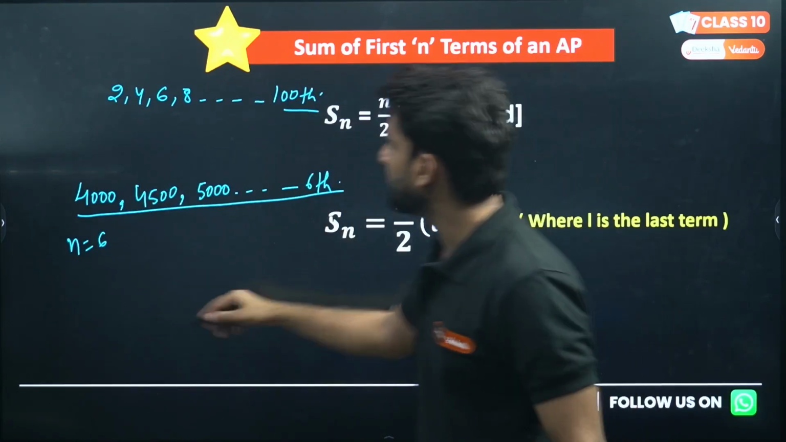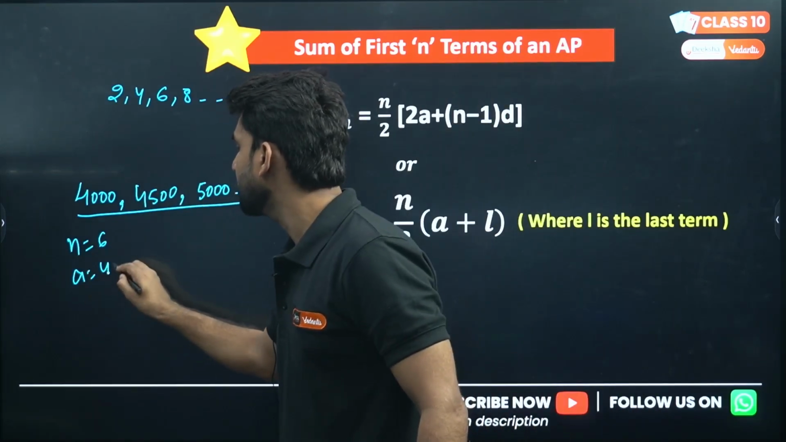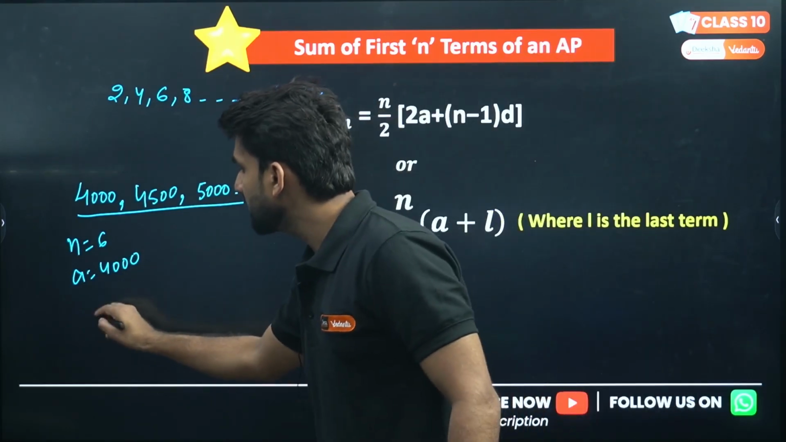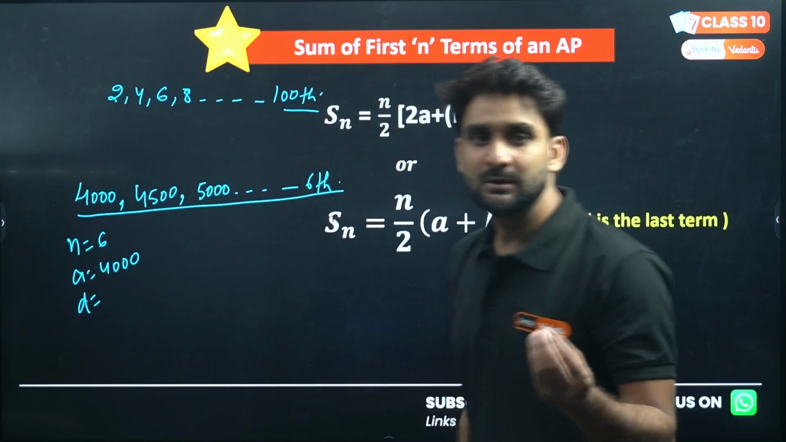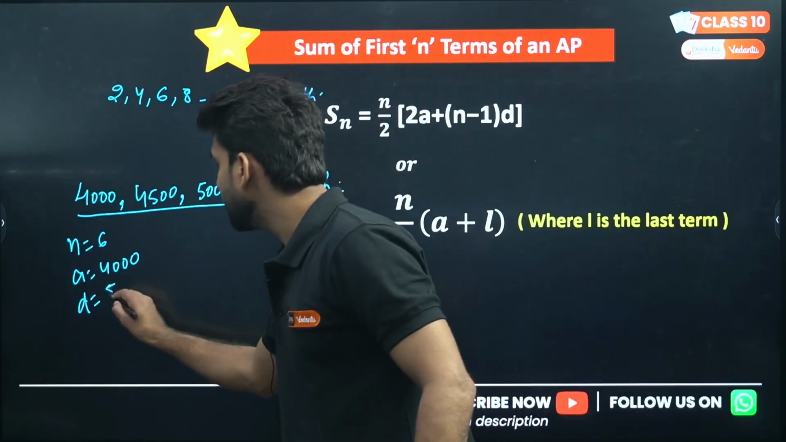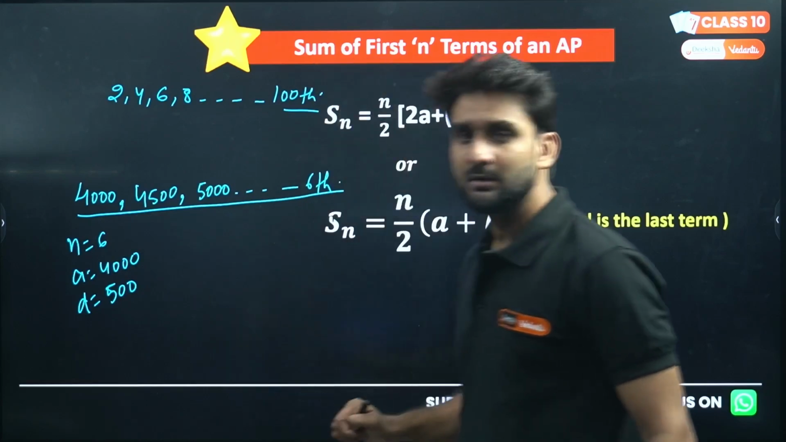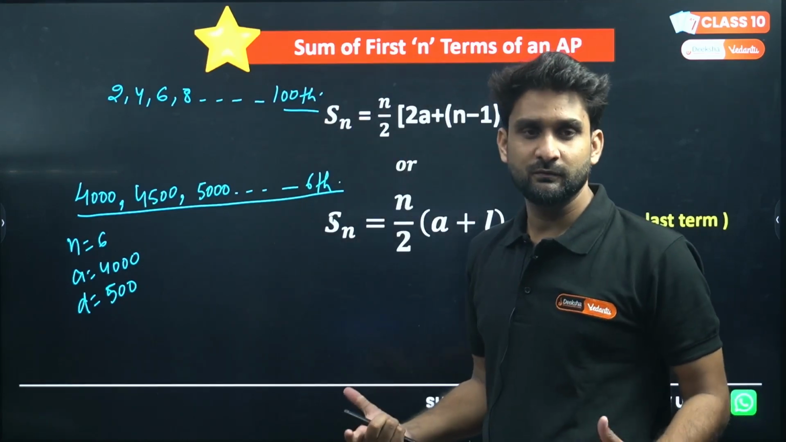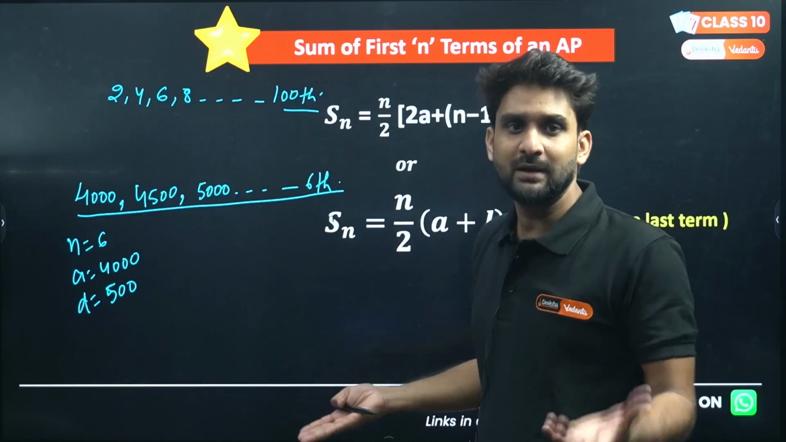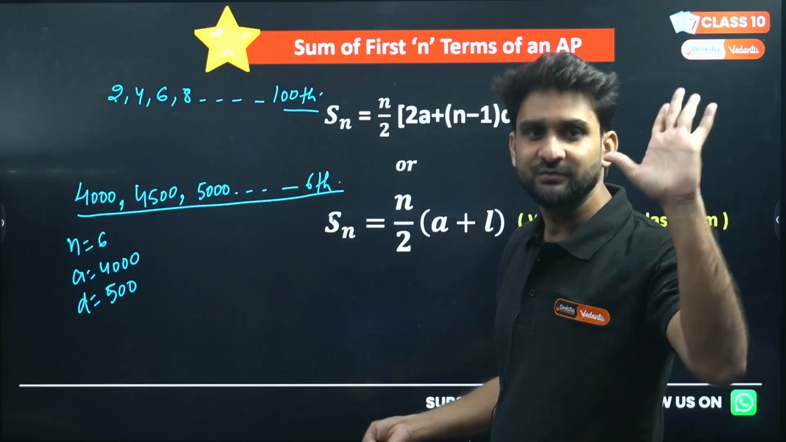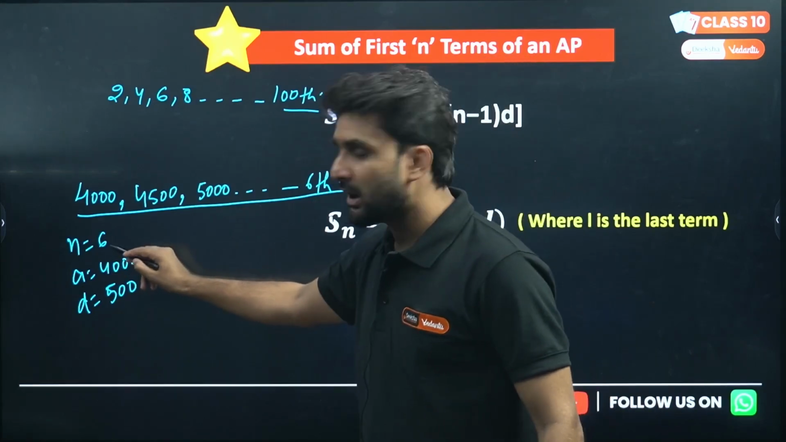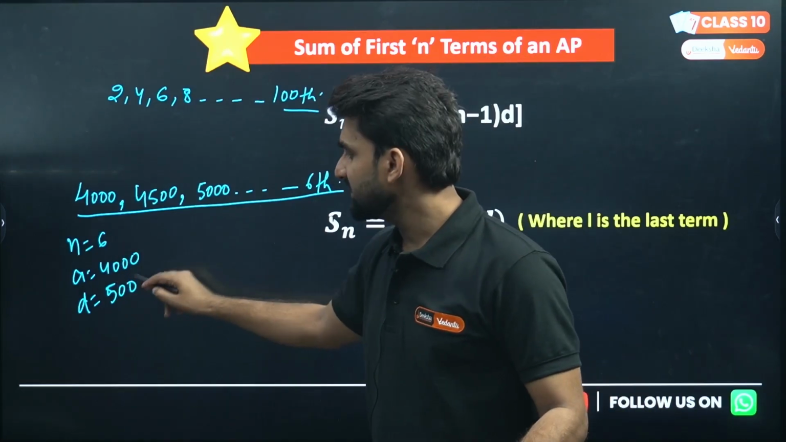What is the first term here? The first term is 4,000, the first month salary. What is the common difference here? The common difference, the part of salary which is increasing every month, that is 500 rupees. So I am writing 500 here. You have n, the total numbers which you want to add up, total 6 months. So I want to add 6 numbers here, the salary of 6 months, right? So n is 6. This is how many numbers we are adding. This is the first term, this is the second term.